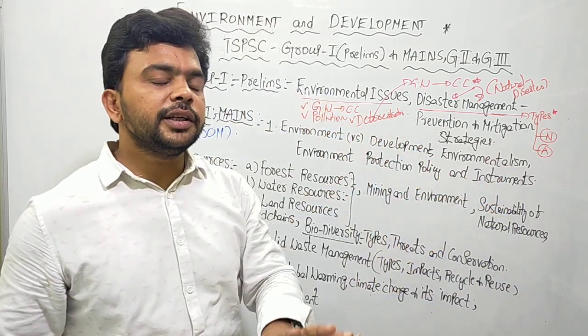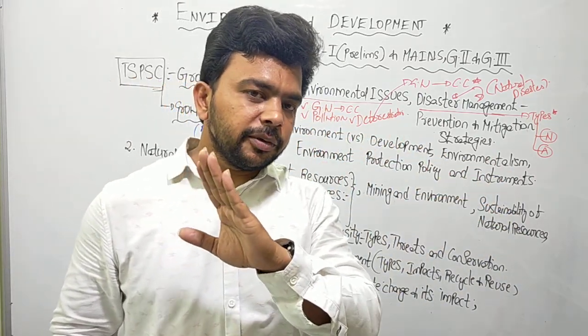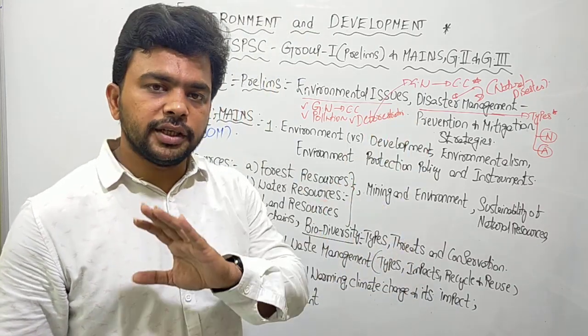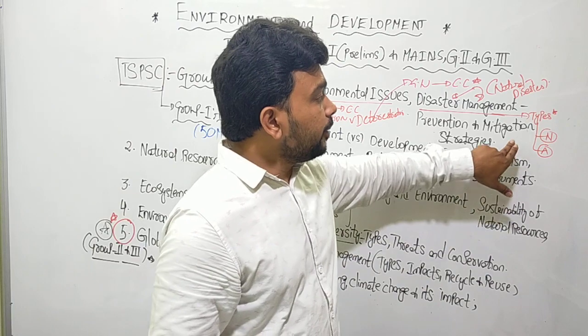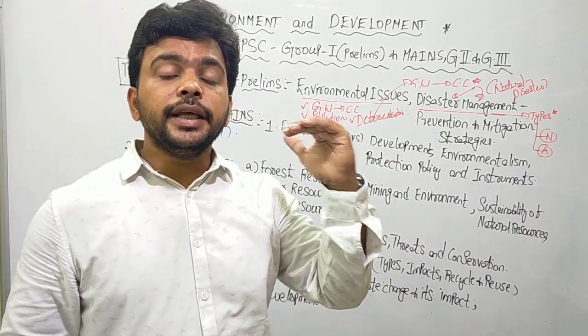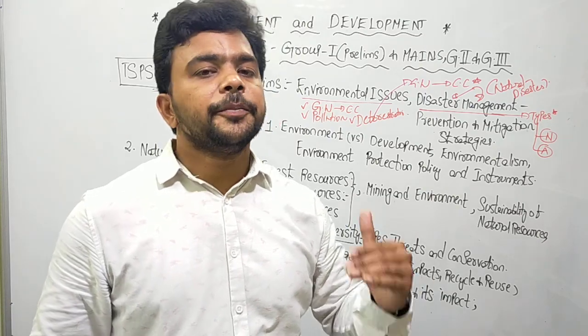Definitely you cannot prevent the tropical cyclone. Definitely you cannot stop the tropical cyclone from coming to our state. No, that is not possible. What you can do is just mitigate. Mitigate means you can decrease the negative impacts of the tropical cyclone on the people.